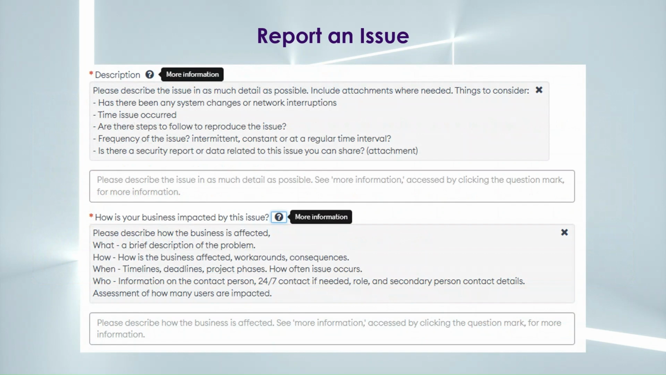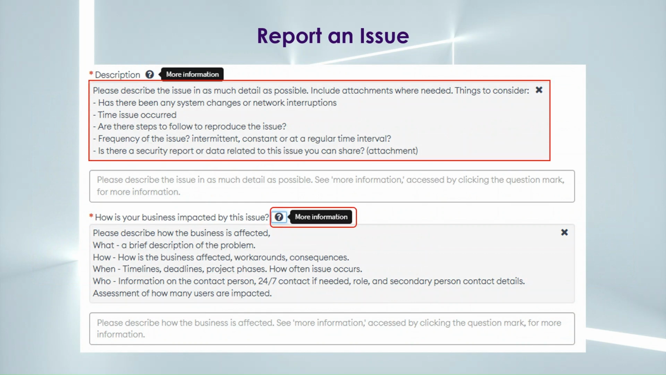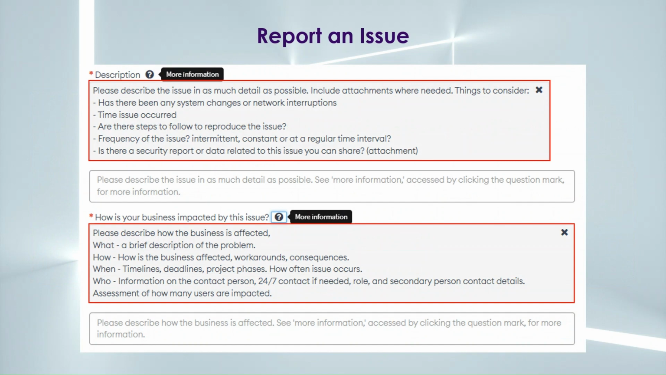Many of the fields have a red asterisk denoting that the field is mandatory, and most of them have a tool tip which can be opened by selecting the question mark along the field name as shown here. This provides more information on what is required in that field.